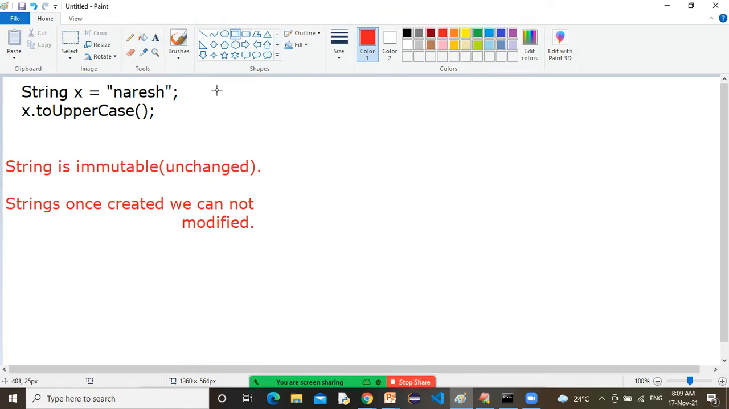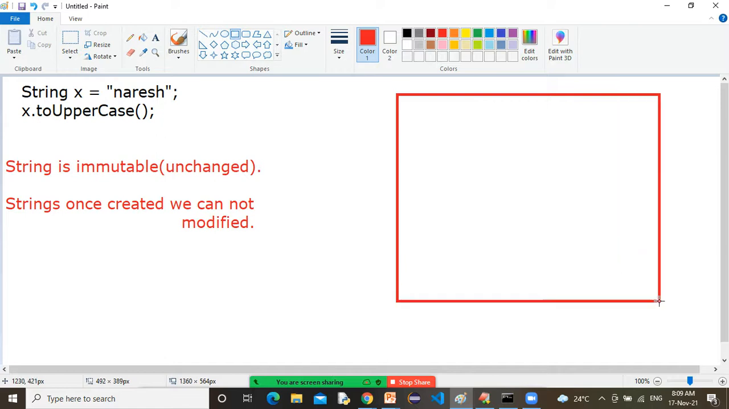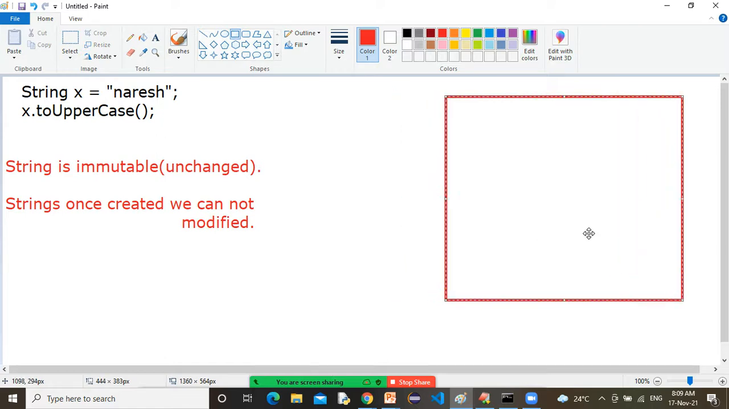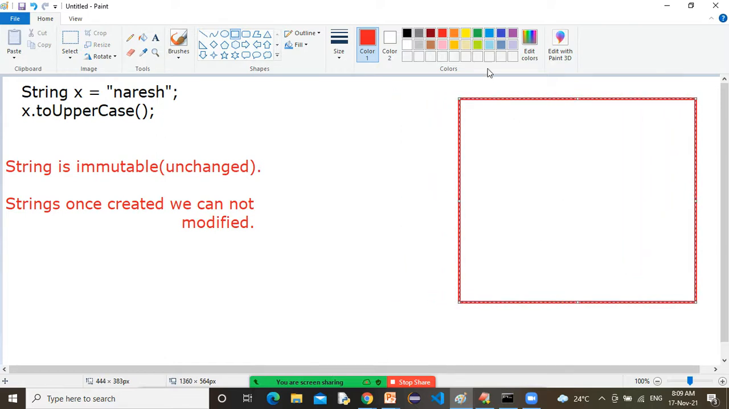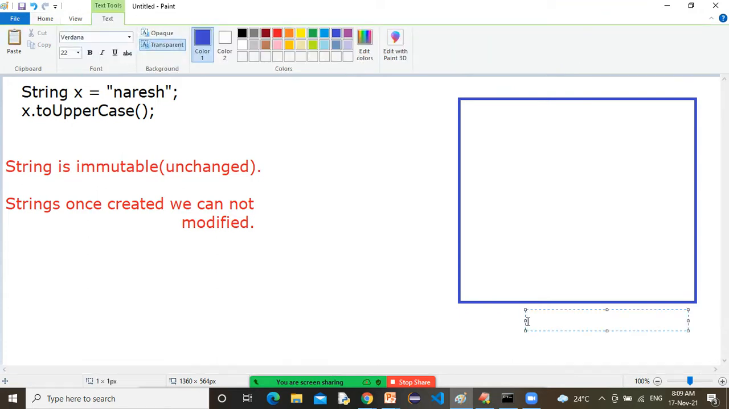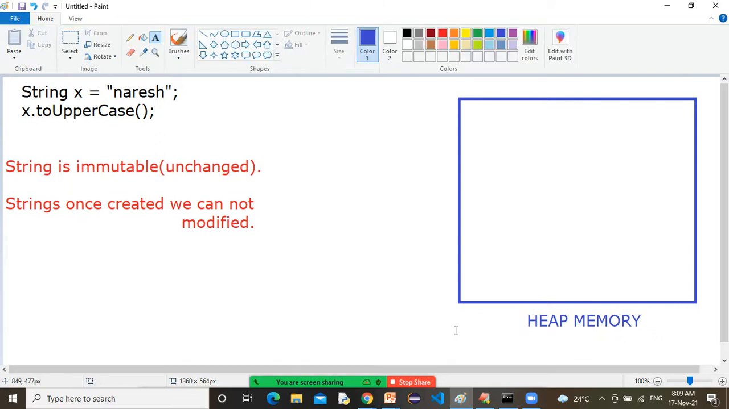Whenever you create this string object, look at line number one, String x is equal to Naresh. What is happening internally? One memory is created, because it is a string object. To hold a string object we need heap memory. Heap memory is responsible to hold object data and content. Correct or not? So this is heap memory.